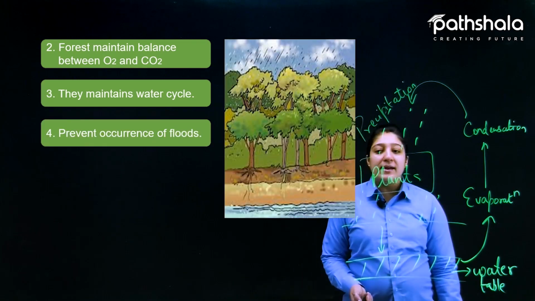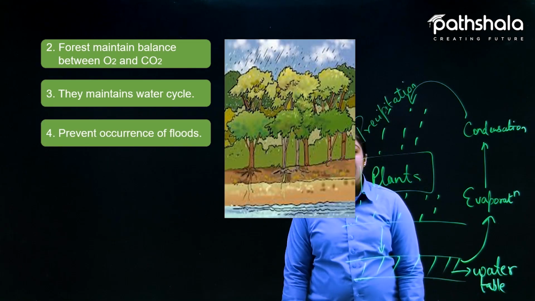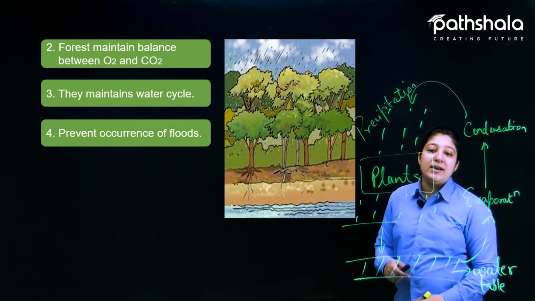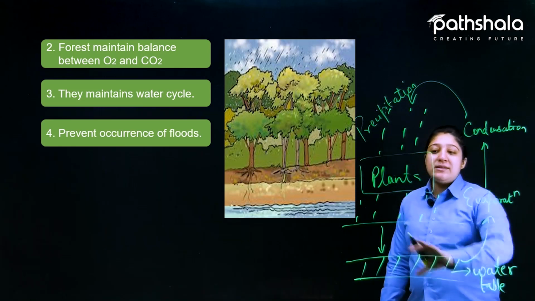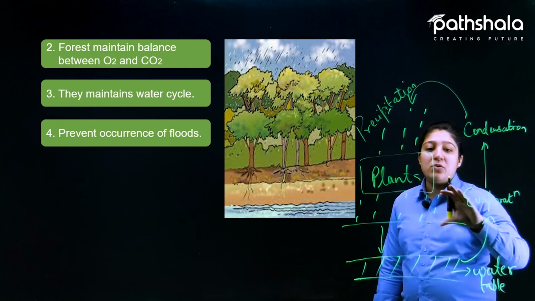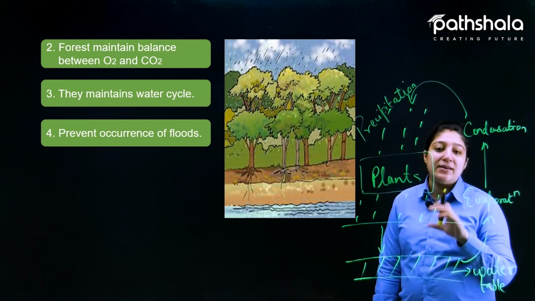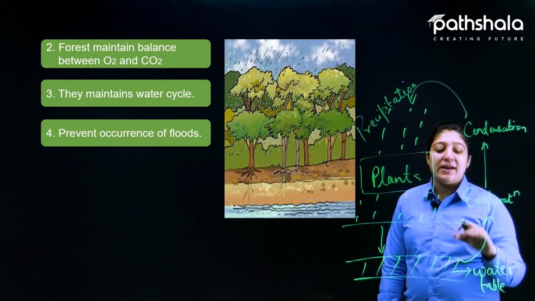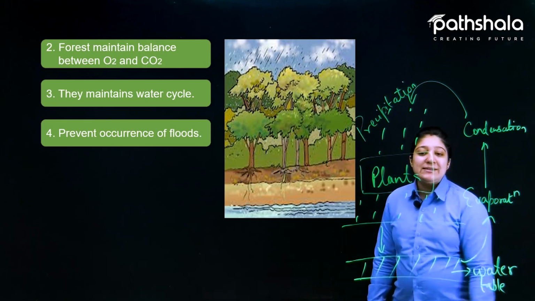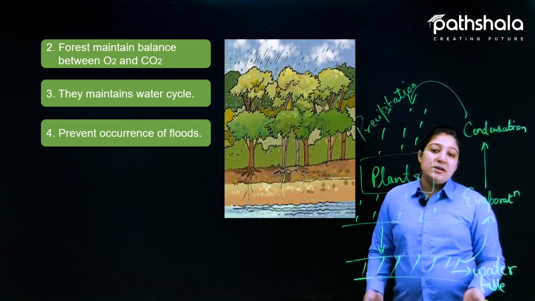Now the next thing is they prevent the occurrence of floods. How are they preventing floods? As there are more trees or plants covering the area of the forest, they are covering a large area, and because of that more water is seeping into the ground. As a result, what will happen?